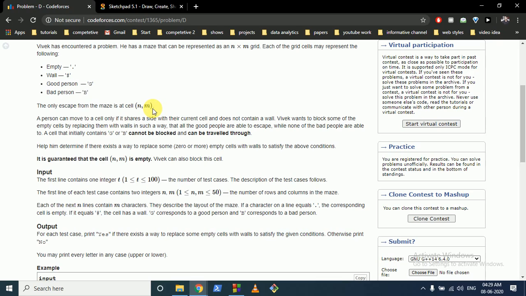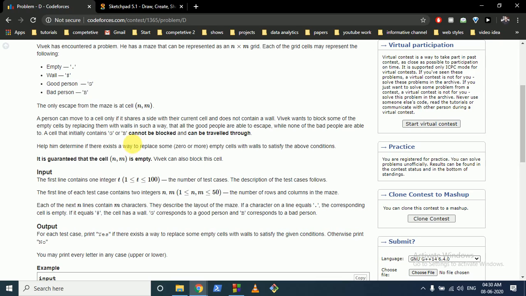What you can do here is form walls in the grid, since walls are represented by hash. You can form some walls such that you block every bad person from getting out of the grid, and at the same time allow all the good persons to get out. If after building all the walls all the good persons can escape and no bad person can, then it's fine, else you have to print no.